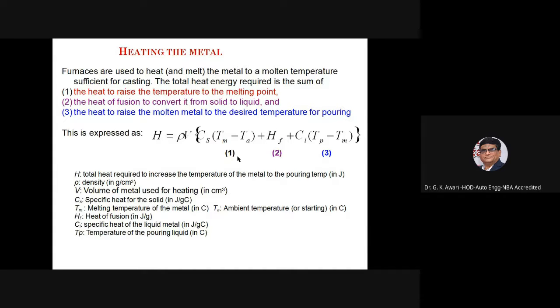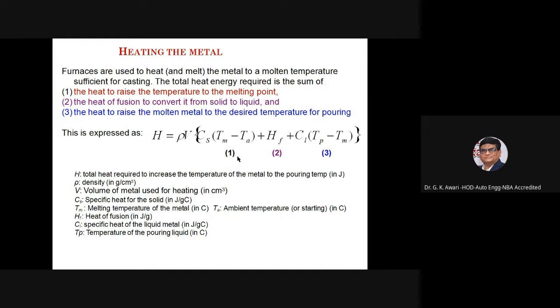Heating the metal. Furnaces are used to heat and melt the metal to a molten temperature sufficient for casting. The total heat energy required is the sum of the heat to raise the temperature up to the melting point, then the heat of fusion to convert it from solid to liquid, and the heat to raise the molten metal to the desired temperature for pouring.